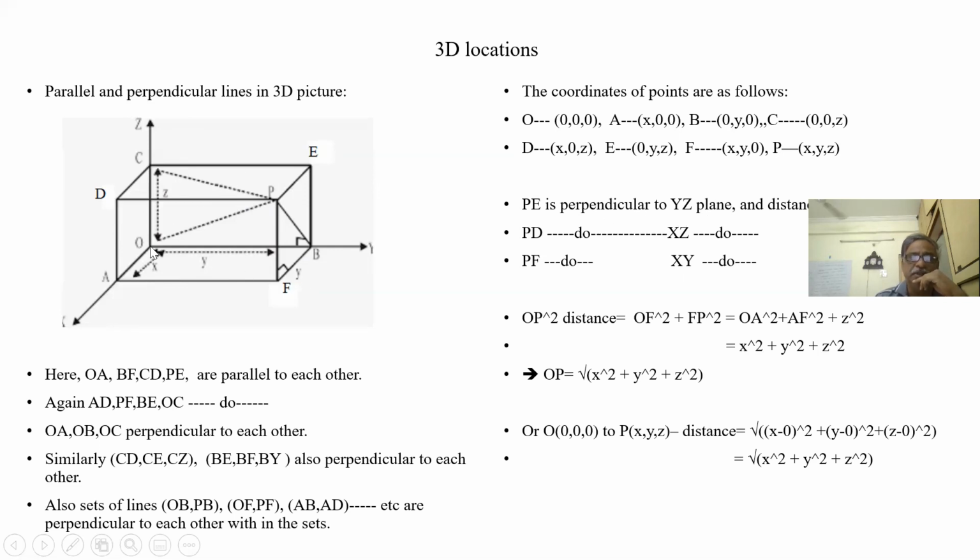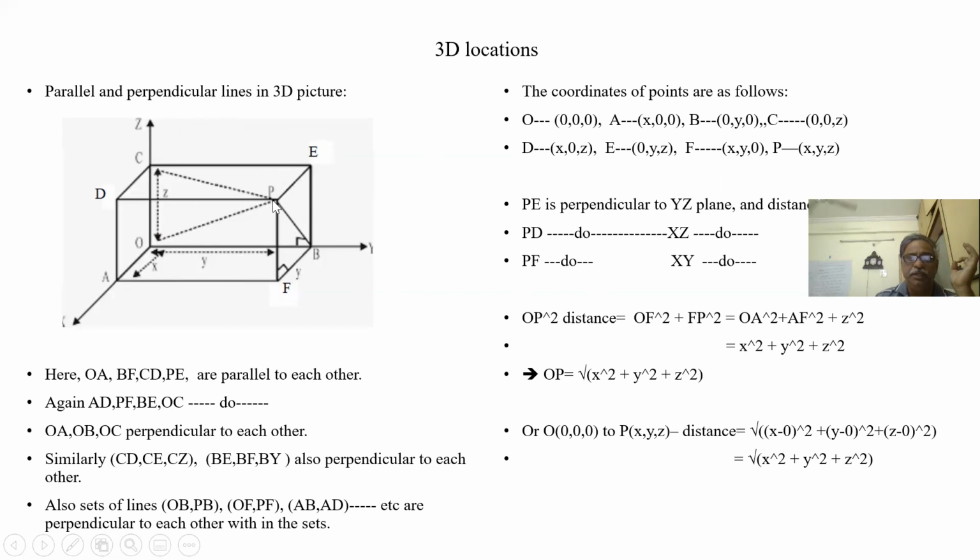Let us see. Where is P? PE is perpendicular to the YZ plane. This is the YZ plane, and this is a perpendicular. That means P is at a distance of x from the YZ plane. This is nothing but the distance x. This is a perpendicular distance from the plane.